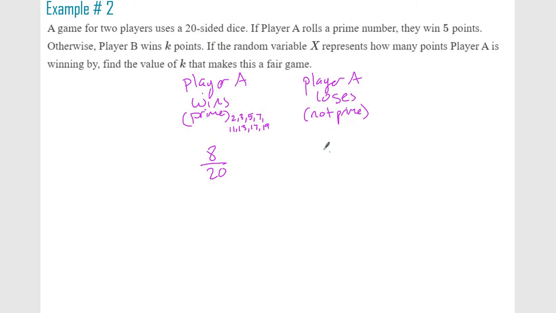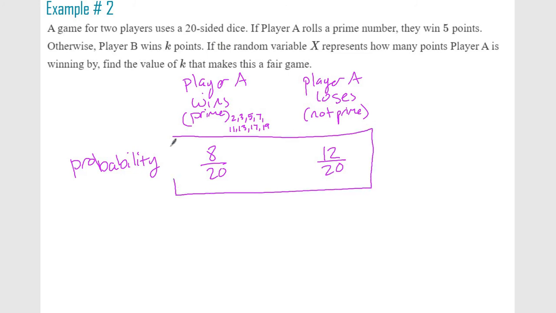So not prime would be the other 12 numbers. So that is the probability. So think of our little chart here. And then we have the payout.